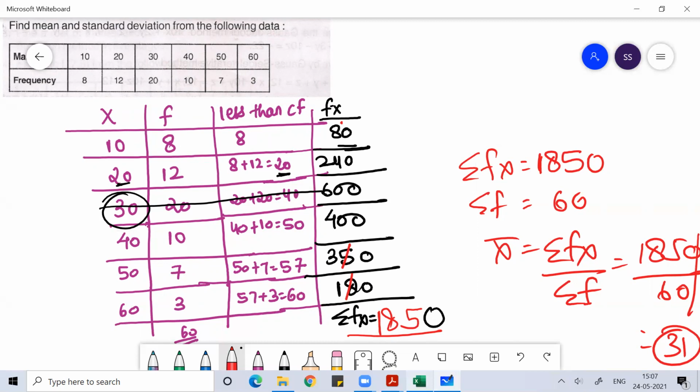Whenever you are working on mode calculation, you can use that formula and get the answer. Any doubt?